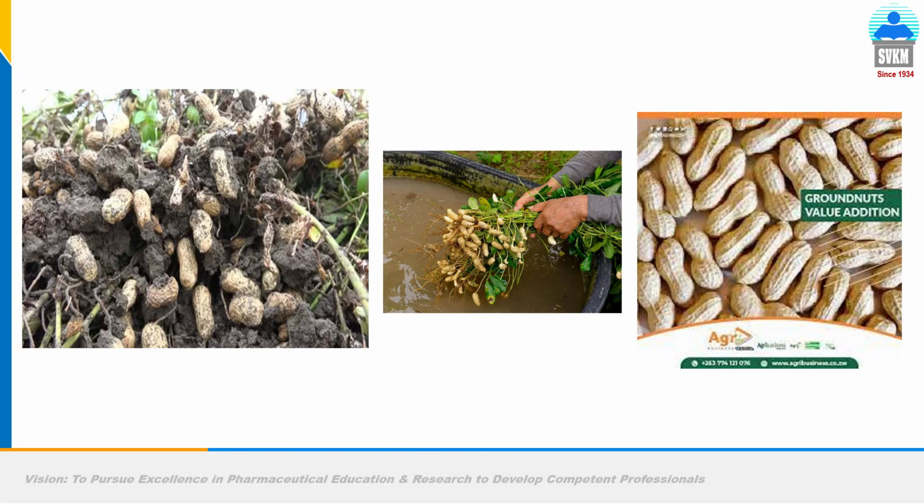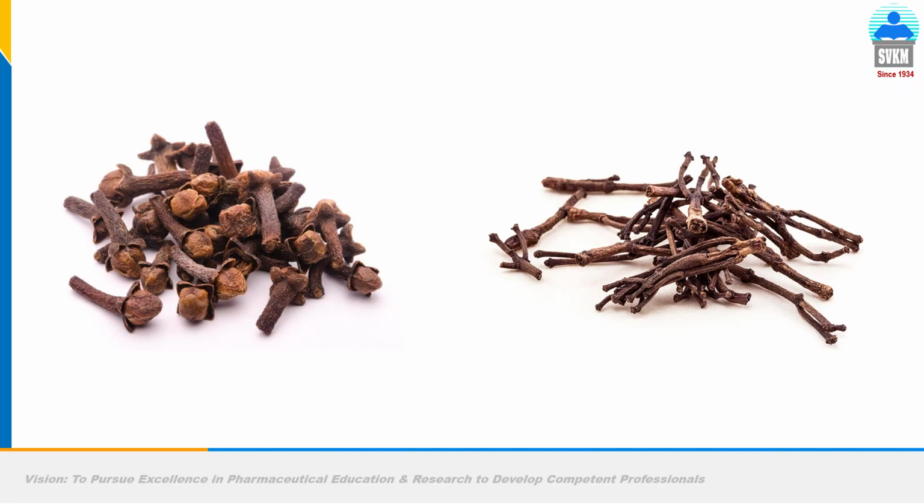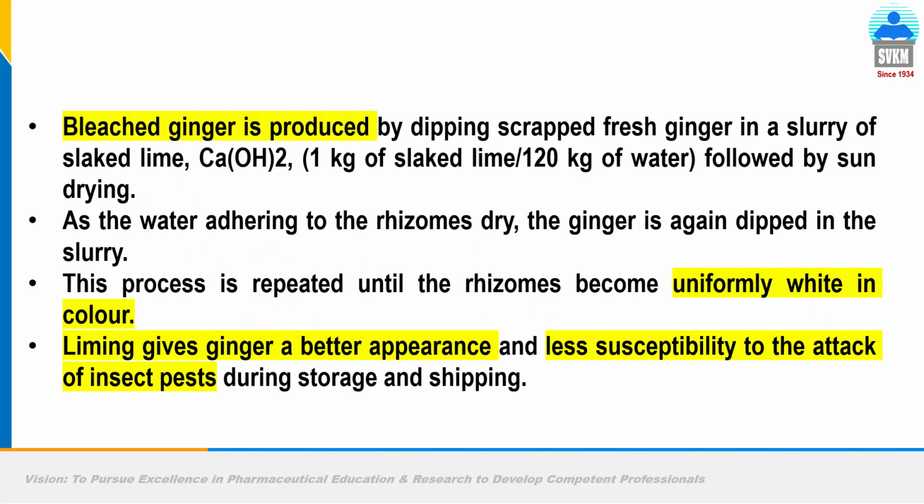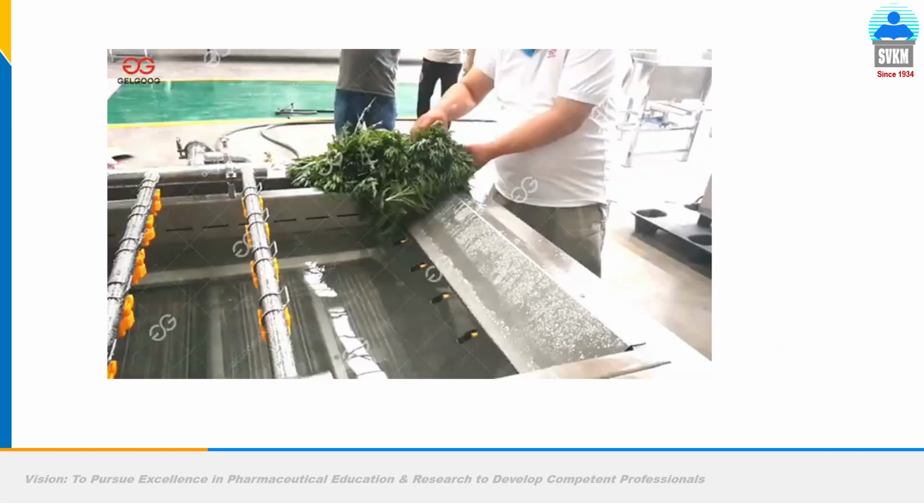Garbling to separate, washing means to remove dirt and unwanted material. These are the special treatments. For example, ginger is bleached using lime water to make it white in appearance, because when we remove it from the ground it contains dirt. To make it shiny white, we have to treat the ginger. It is not a requirement, but this is the usual commercial practice. Removing stalk from the clove is also called garbling. Bleaching is to remove the color using bleaching powder. Washing to remove dirt. This is the video; you can see on YouTube also how these machines are used for washing the material.